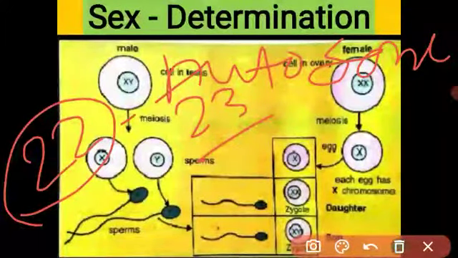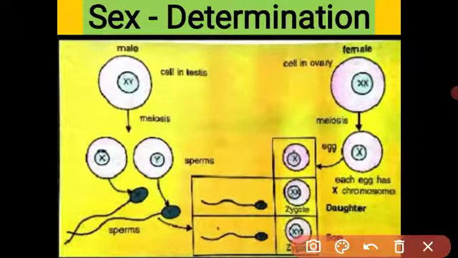Got it? Let us see, student. In the previous classes, we studied meiosis. By the process of meiosis, in the cell division of the sex chromosomes, the number is haploid.